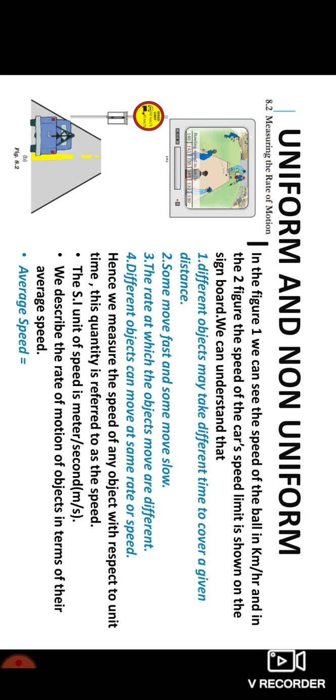You know how to take the average of any two given values. Similarly, here you are calculating the average of the speed. It is given by the formula: average speed is equal to total distance travelled divided by total time taken. You have numericals to be solved on this formula, so make a note of it. You will be studying it in solving problems in further classes.